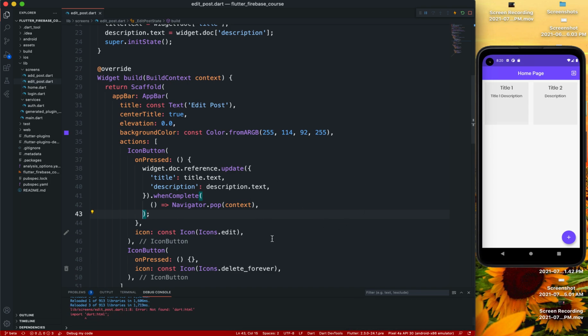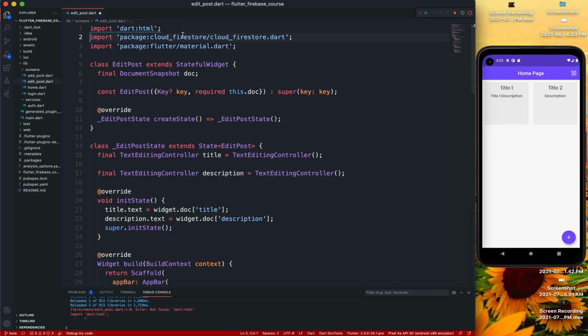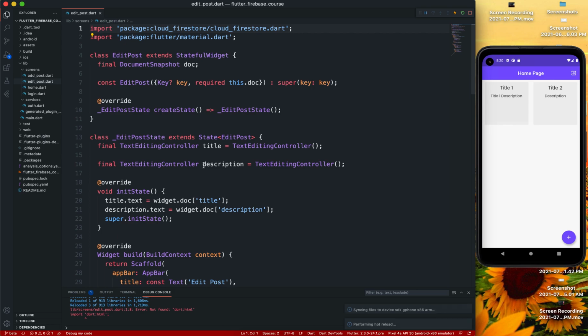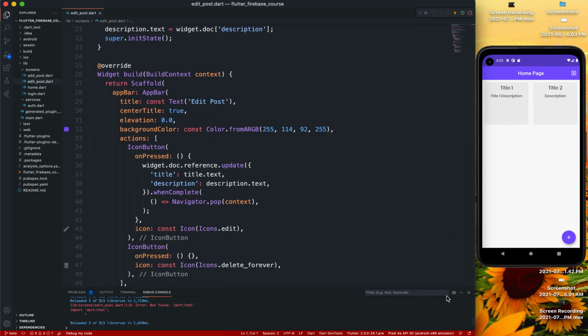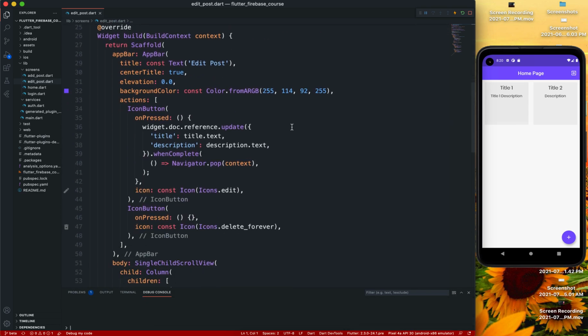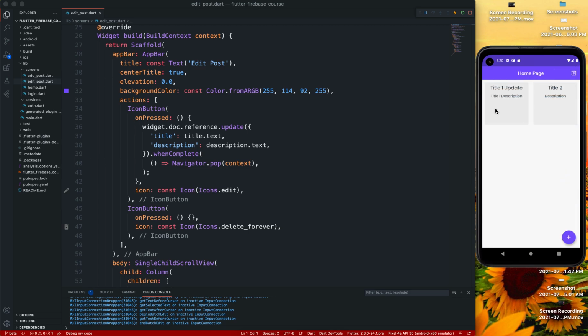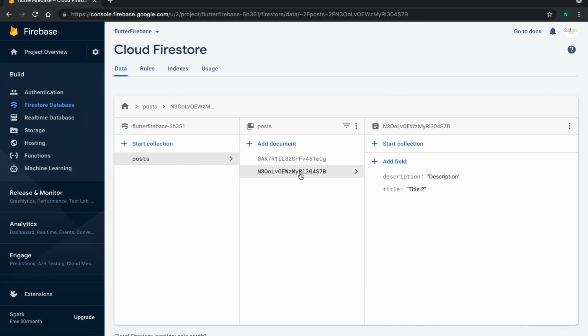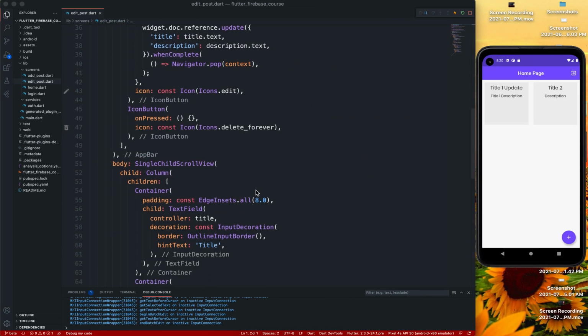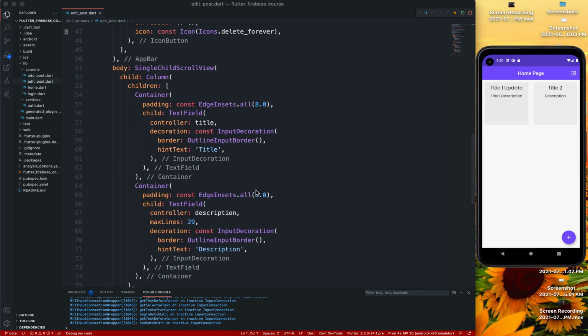So now we'll update and try this. So title 1, I'm gonna update this to be update. Let's edit. Yes, so that works. And if we come here, title 1 update. So that's this. Now we will work on the delete functionality, and this is very simple.